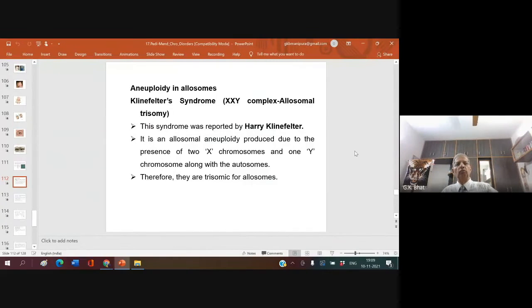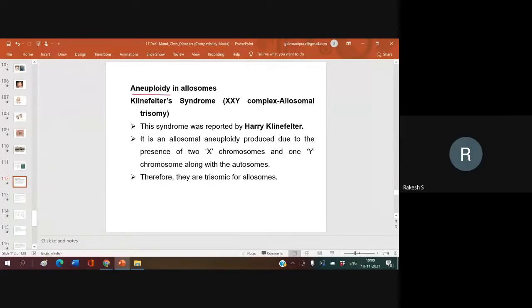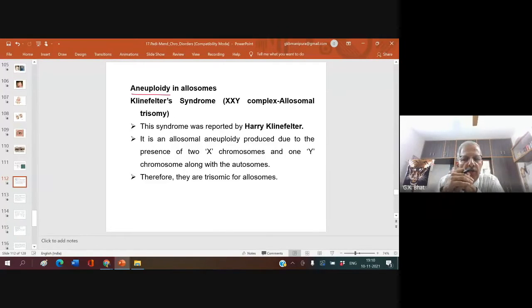Aneuploidy in allosome. What is aneuploidy? Aneuploidy means an extra set of chromosomes in the single cell. Aneuploidy is either one chromosome more or one chromosome less from the diploid, from the normal set. This is always an asked question.